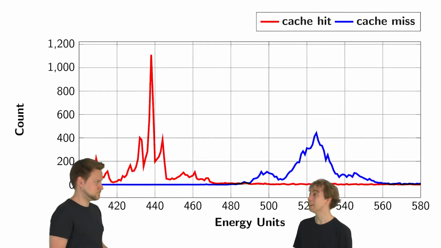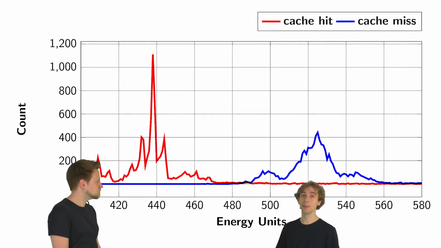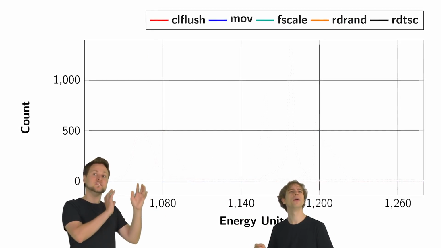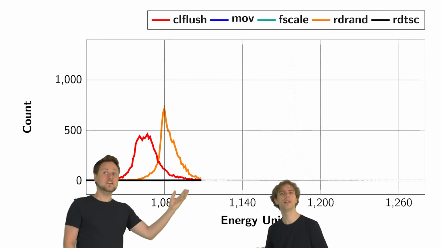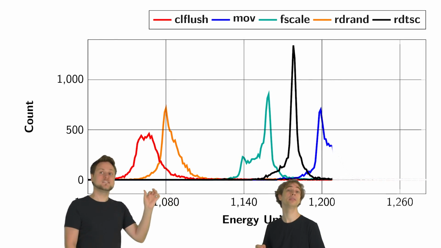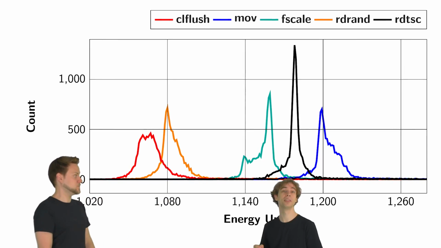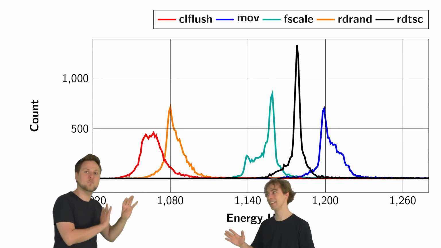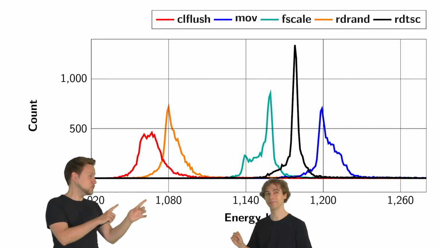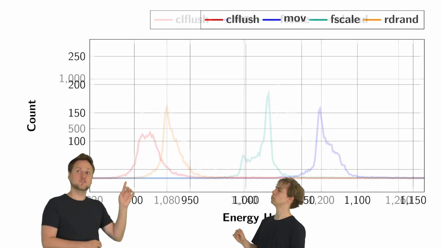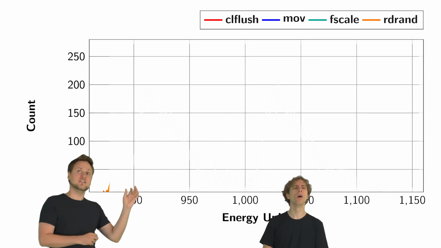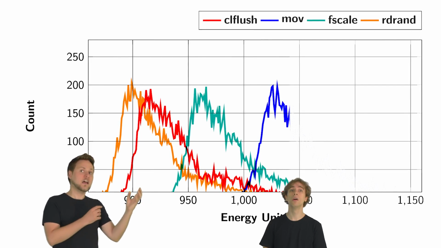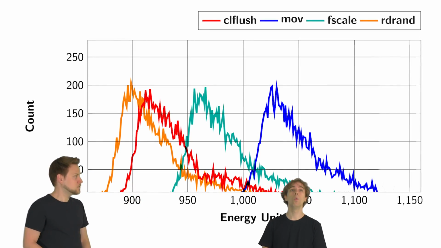Also, why would you do that? You could just use timing and you would... Yeah. But there's more. Look at this. Here we see different instructions with different energy consumption. So I can now distinguish instructions based on the energy consumption. Yeah. But I know. Wait, there's more. So this also works within SGX. So if you look at this histogram, you can see again different instructions executed within SGX, and they still have different energy consumption.